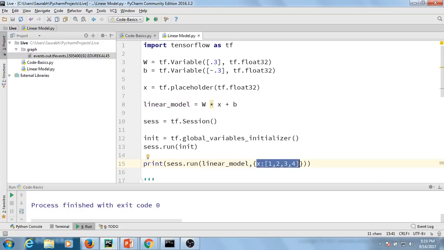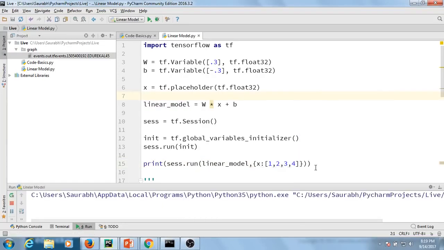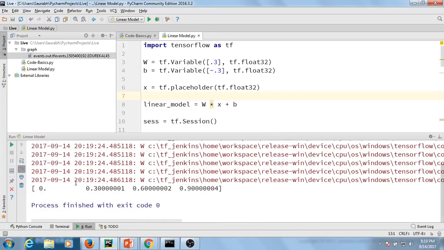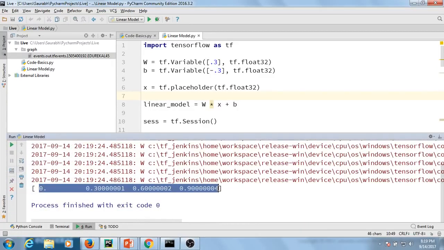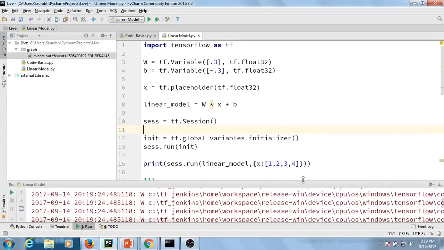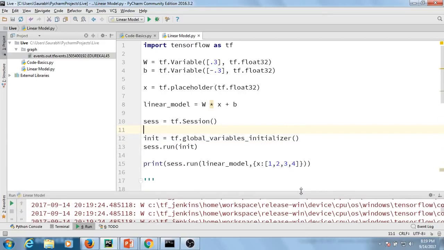When I execute this, it should give me the linear_model output for each of my inputs. As you can see, this is the output, which is absolutely correct. Now, what happens in the real world? At that time, you need to train your model.